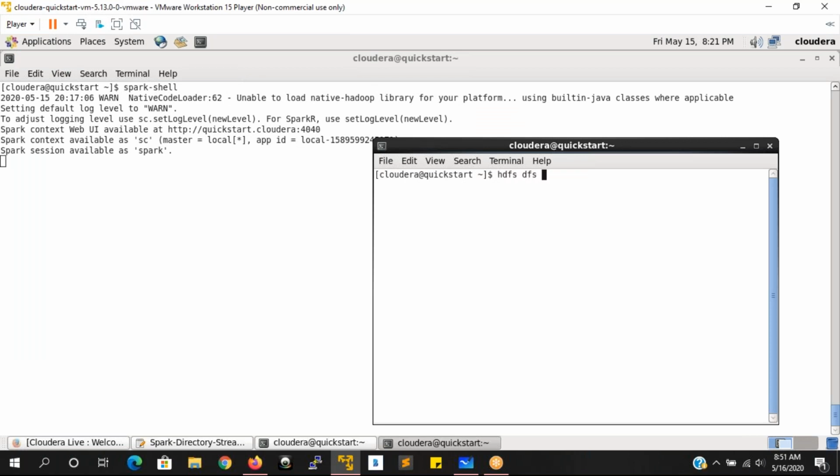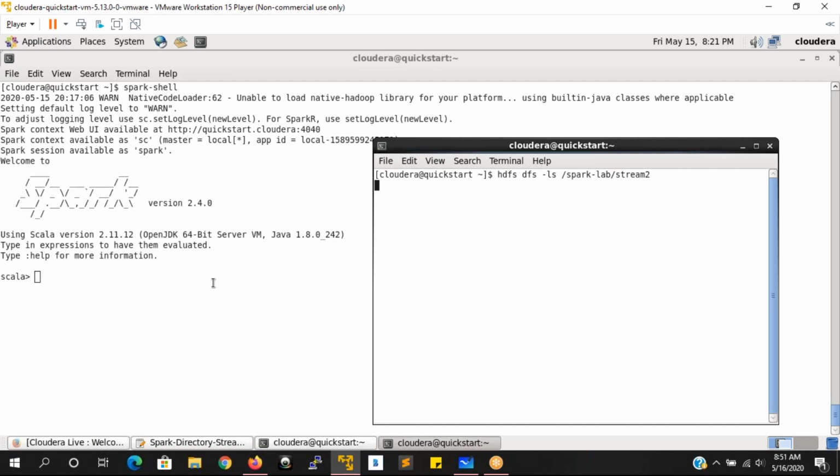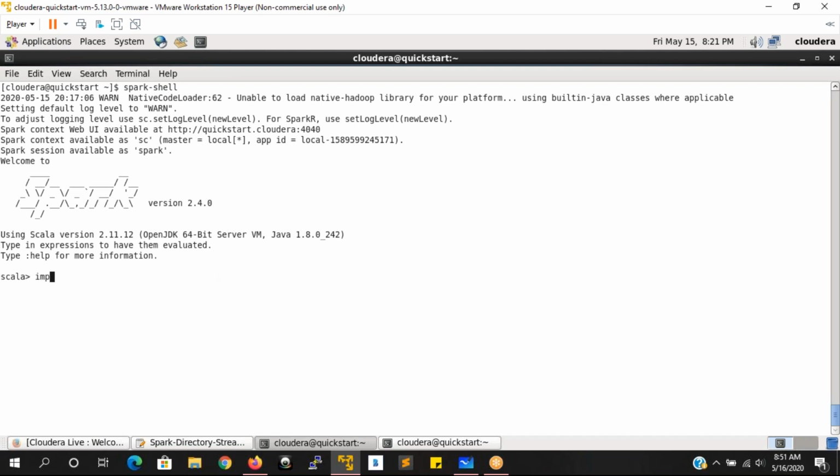HDFS, dfs -ls, path-lab. Let's see if any directories and files are there or not. Import org.apache.spark.underscore.